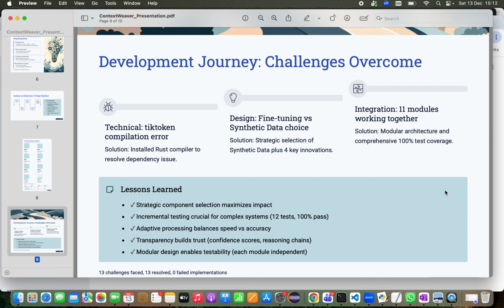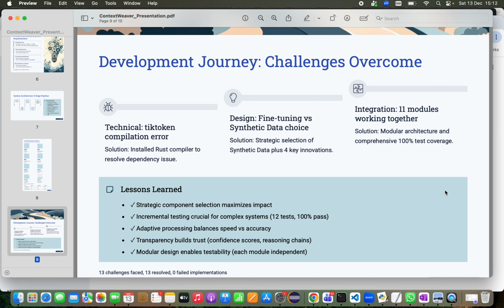During my implementation, I faced some challenges. The first challenge was related to the tiktoken compilation failing because it needed a Rust compiler, and I resolved this by installing Rust via Homebrew. And a critical design challenge was choosing between fine tuning and synthetic data generation.